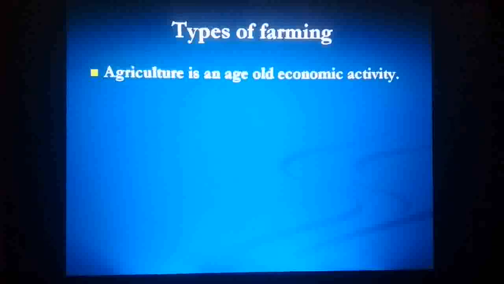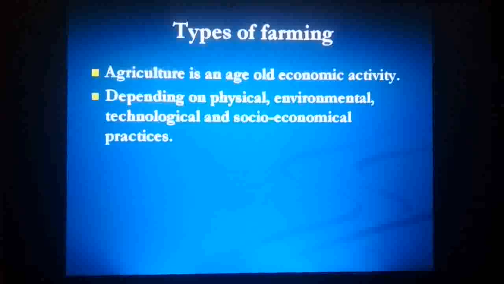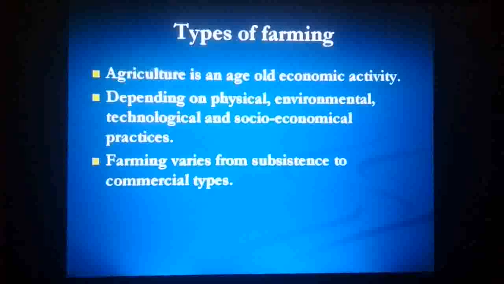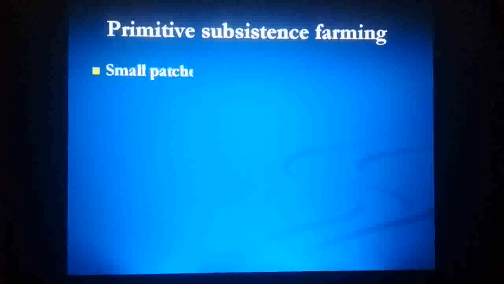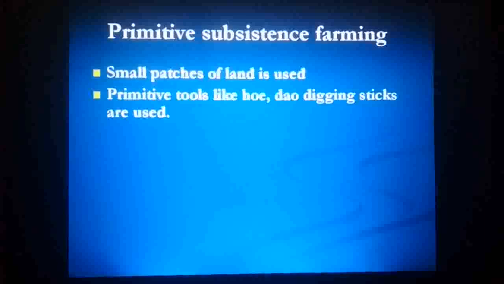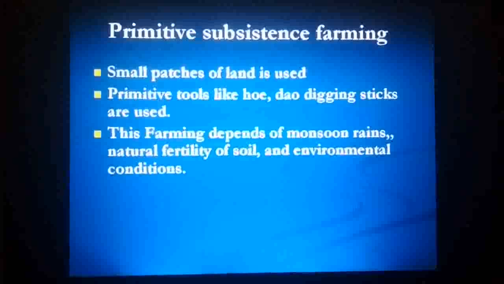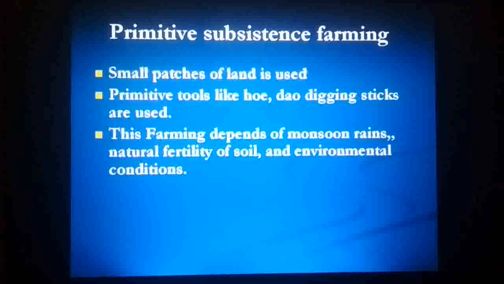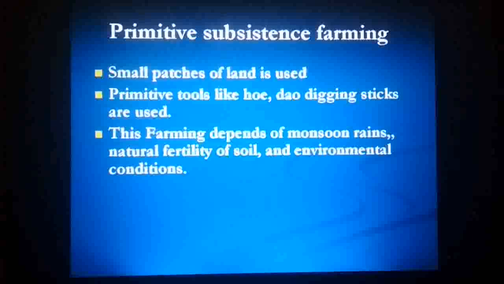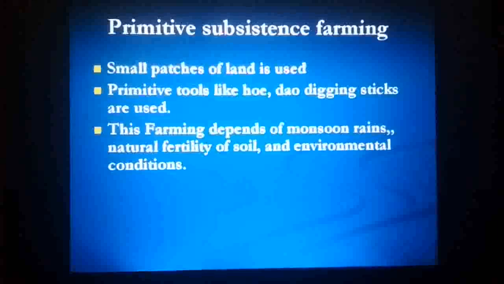Agriculture is an old-age economic activity, and depending on physical, environmental, technological and socio-economic practices, farming varies from subsistence to commercial farming. So these are the two major types of farming which we'll discuss. Primitive subsistence farming: in this type of farming, small patches of land are used by the farmers. Primitive tools like hoes, dao, and digging sticks are used, and this farming depends on monsoon rains, natural fertility of soil and environmental conditions. Farmers do not know how to use scientific methods to improve the agricultural produce.